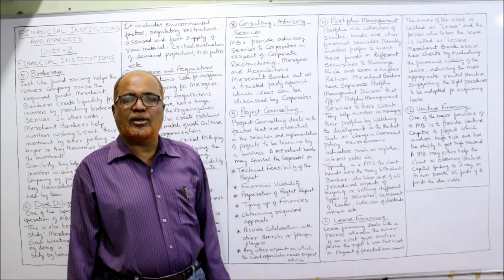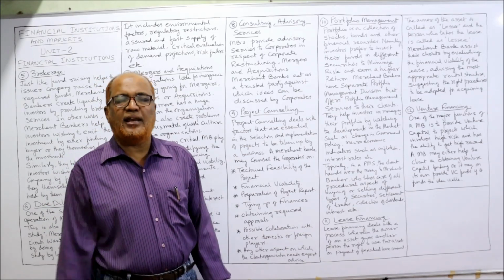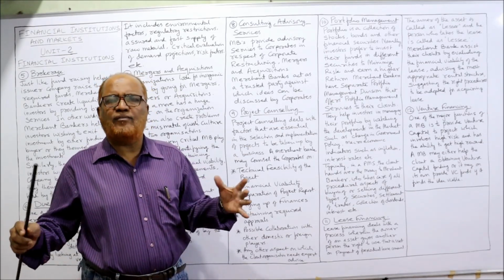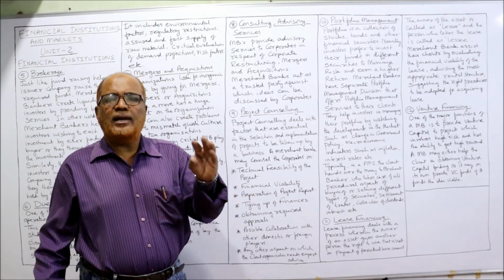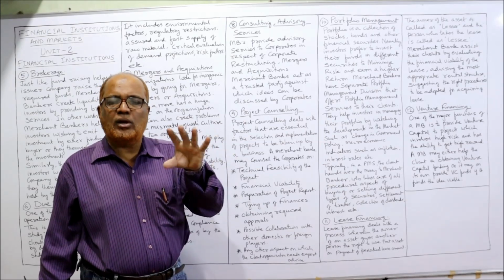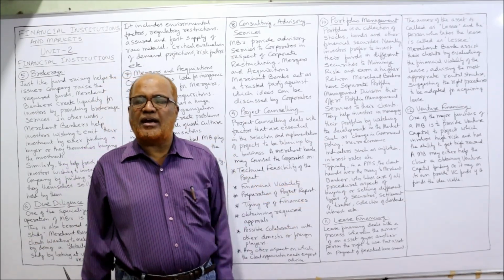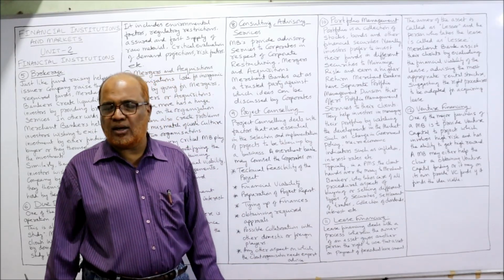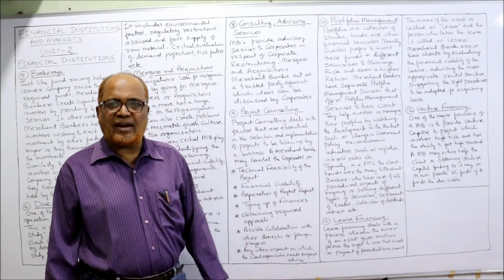So the last function, the 12th function, I am explaining now. Actually there are so many functions apart from this. Only 12 functions I have selected. You have to remember these 12. Easily you can write in the examination and can get good marks. Now, venture financing.